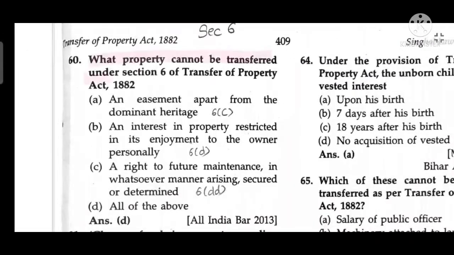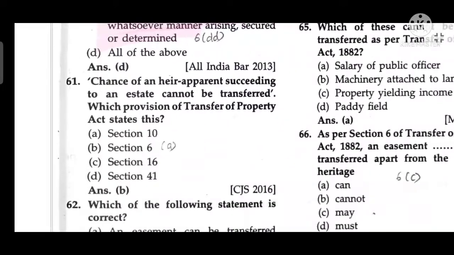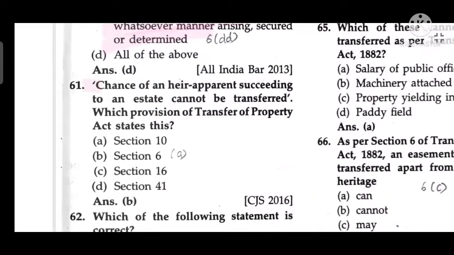What property cannot be transferred under Section 6 of the TP Act 1882? An easement apart from the dominant heritage, an interest in the property, enjoyment of the owner personally, a right of future maintenance in whatsoever manner arising, secured or determined. Change of heir apparent.